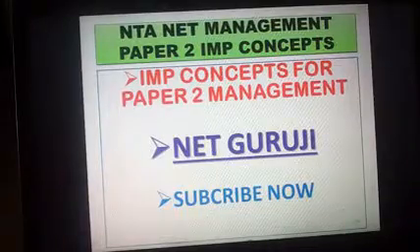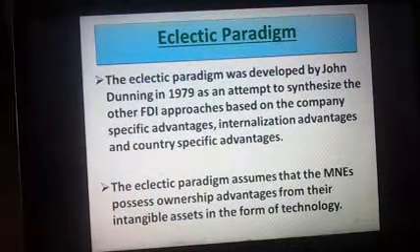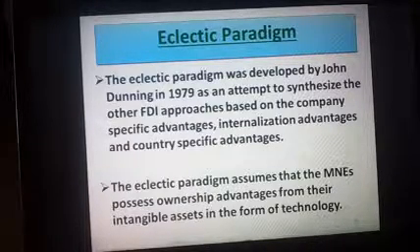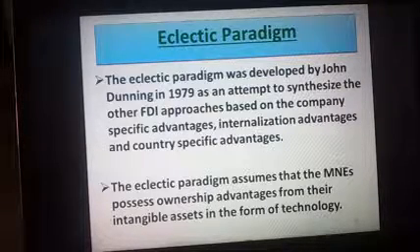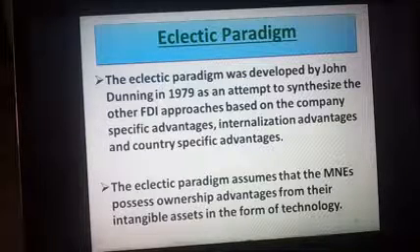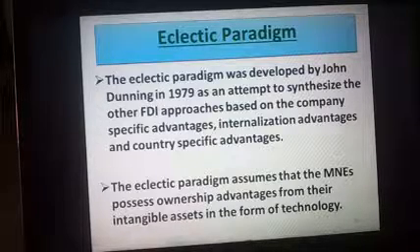Now, let us see the other concepts. These are really important for your paper 2 management exam and also for the UPSC students and MBA students. Now, let us see an important paradigm. Paradigms are really important for your exams, and this paradigm is known as the eclectic paradigm. Now, let us see this paradigm. The eclectic paradigm was developed by John Dunning, a very important scientist, great philosopher. He developed the eclectic paradigm in 1978. You can note it down in your notebook or take a screenshot.